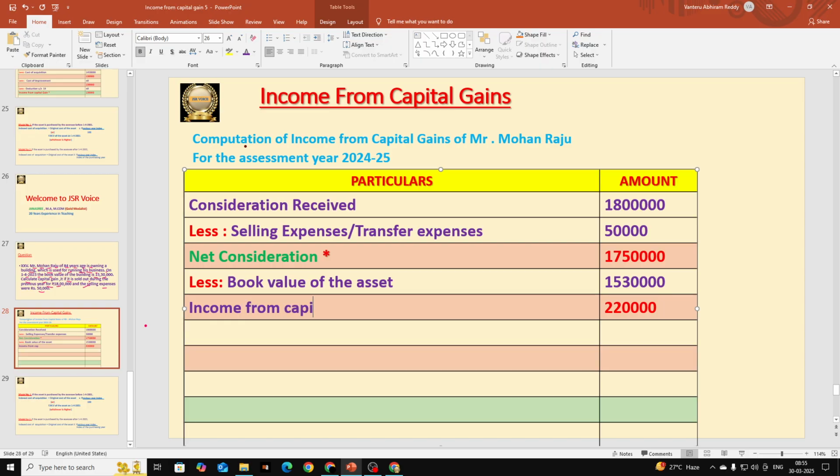Income from capital gain is how much here? It is 2 lakhs 20,000. This is the answer here. We don't have indexed cost of improvement, and we don't have any deductions under section 54. So we are having only income from capital gain of 2 lakhs 20,000. Hope this is clear for everyone.